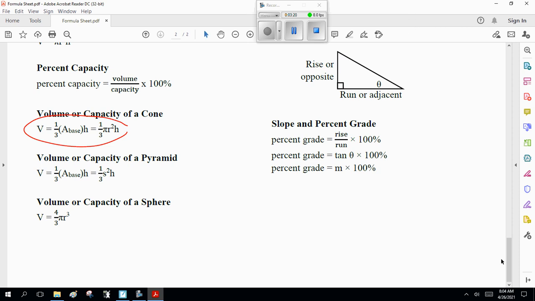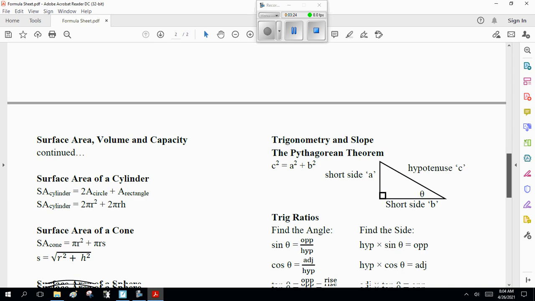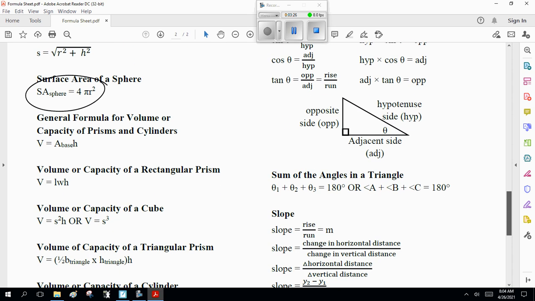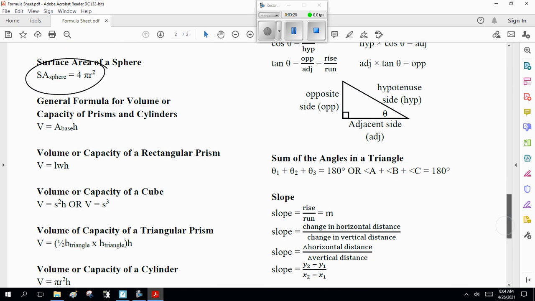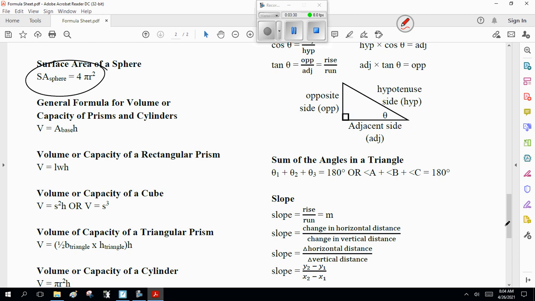Just double checking that because I'm old. Now, volume of a cylinder, area of base times height. Here we go.